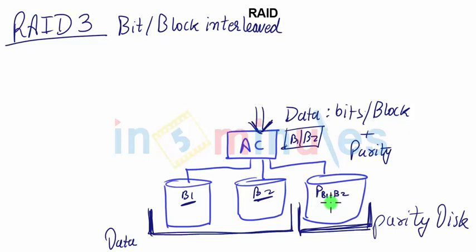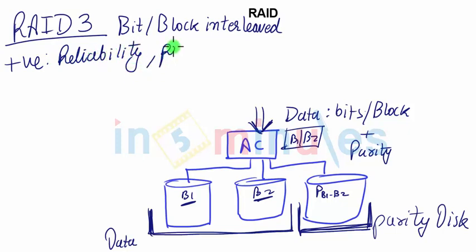So working is fairly simple. Data comes divided into bits or blocks. Blocks are stored on a different disk, and while storing, on the fly, we calculate the parity. Mind you, the term on the fly simply means that while doing one job, we will also be doing the other. So on the fly, parity would be calculated and stored on the parity drive. So that becomes one advantage. The plus side is it gives both reliability with performance.